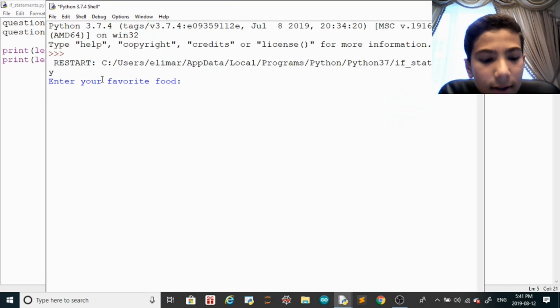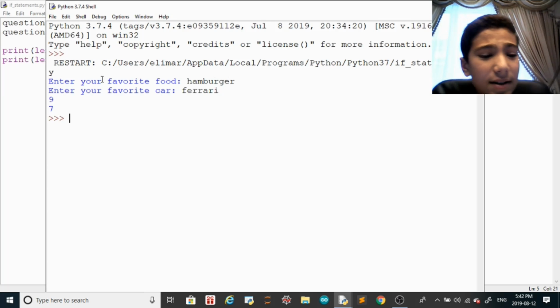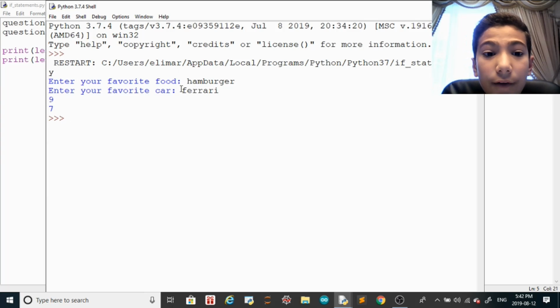Then, it's your favorite food, and then this is, let me change it to hamburger, and then this one, Ferrari. And so it did print the length of the foods, right? So let's count with us, okay? This is 9. So hamburger is 9. 1, 2, 3, 4, 5, 6, 7, 8, 9. And then this is 7. So 1, 2, 3, 4, 5, 6, 7. So that's what it does.